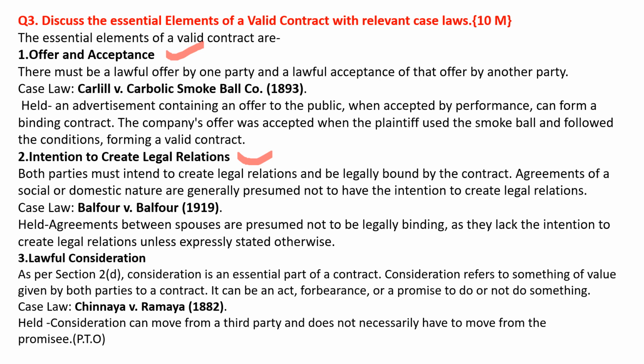Lawful consideration is another essential element. As per Section 2(d), consideration is an essential part of a contract. Consideration refers to something of value given by both parties to a contract. It can be an act, forbearance, or a promise to do or not to do something. The case law is Chinnaya versus Ramayya. It was held that consideration can move from a third party and does not necessarily have to move from the promisee.